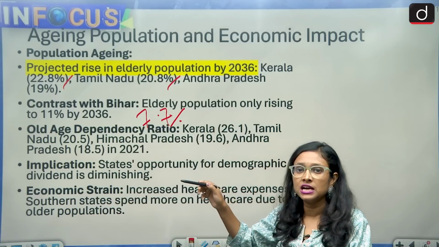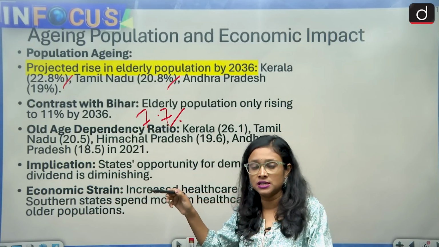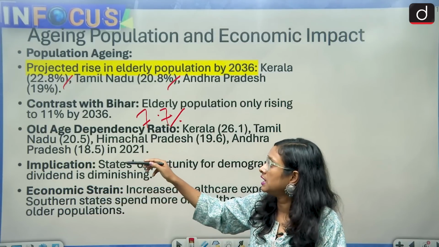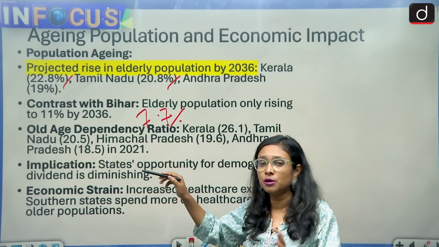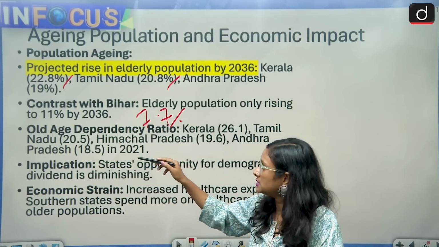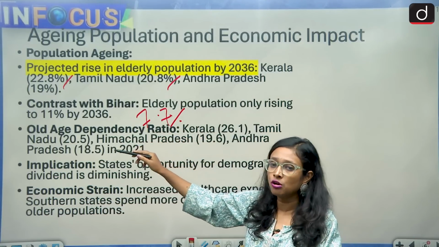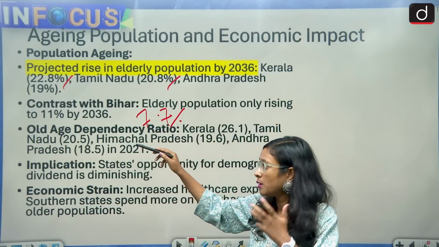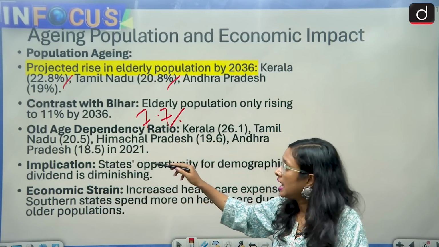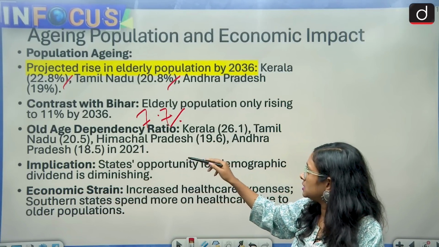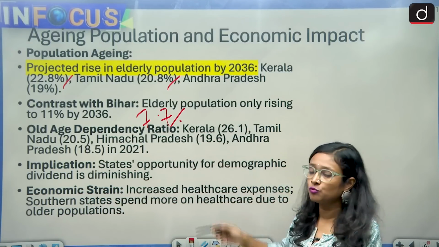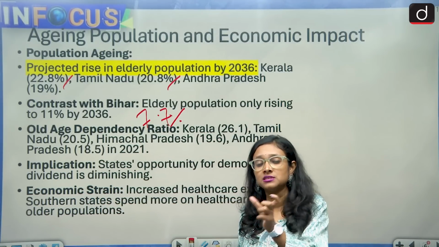What we can see is that Bihar has a high fertility rate, and that's why there is less dependence and burden of aging population. In comparison to Kerala and Tamil Nadu, it is almost halved in terms of the aging population by 2036. And now the old age dependency ratio. So what is this old age dependency ratio?